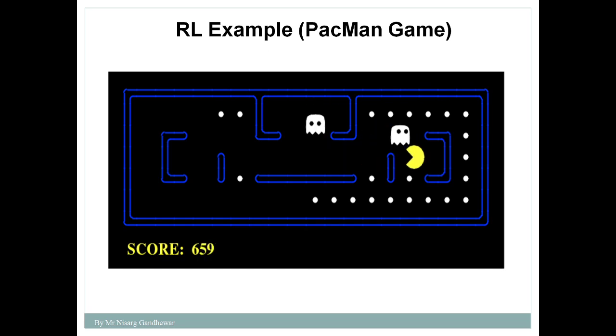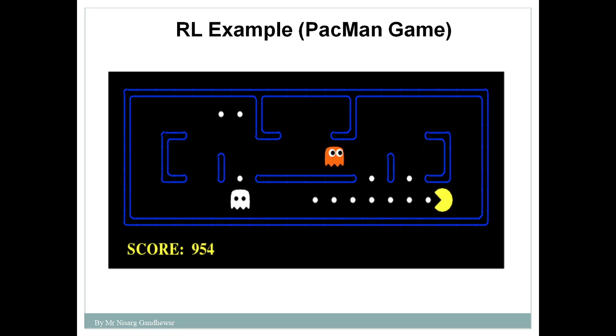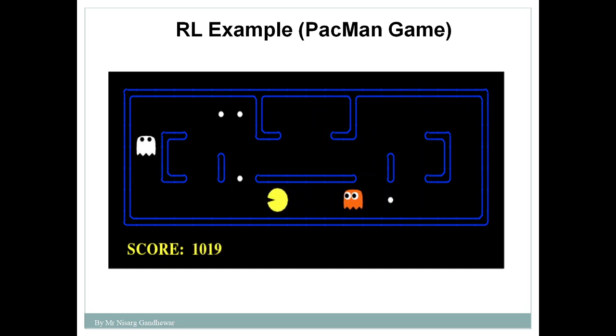This is a live example of reinforcement learning, where Pac-Man tried to eat all the fruits and the ghost tried to eat it. So you need to understand these five components. The agent is Pac-Man, the game dashboard is the environment, and the reward can be positive or negative.